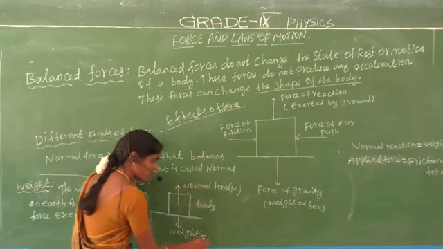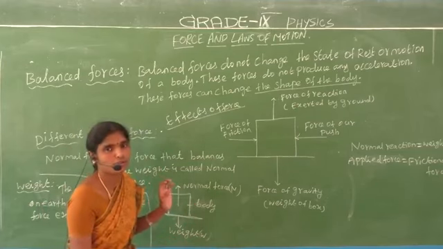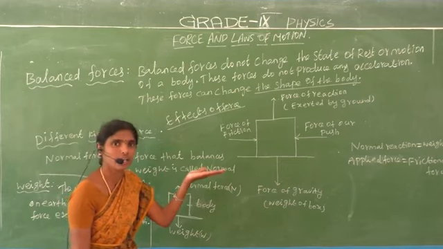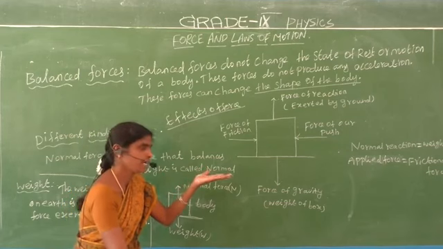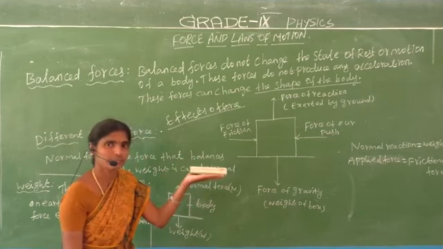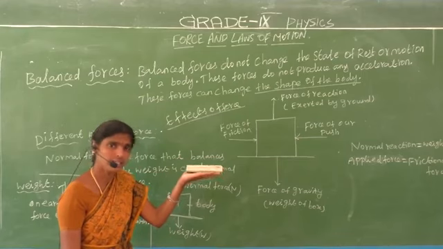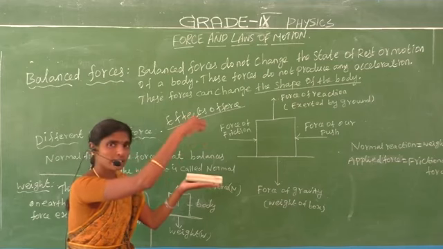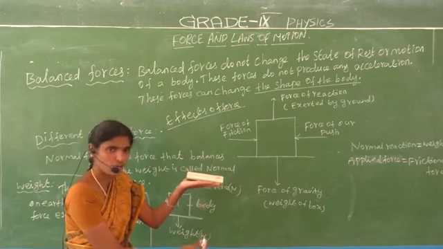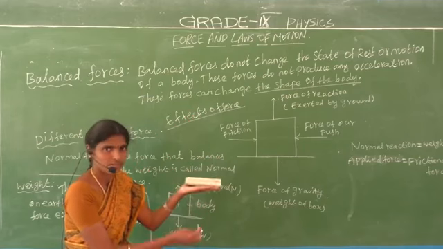So what is meant by normal force? We keep a book on a table. Are you understand? See here, this is the table, and the duster is kept on the table. Some forces are there. What are the forces? Normal force N, this is the normal reaction. This is the gravitational force, this is the weight.